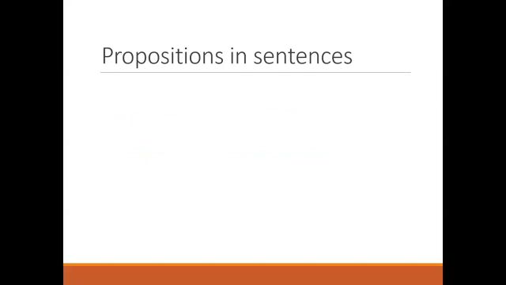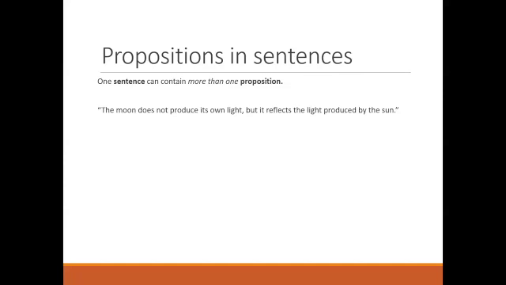All right, as we said, a sentence can express more than one proposition. And so there really is a difference between a proposition and a sentence. So for example, look at this. The moon does not produce its own light, but it reflects the light produced by the sun. Here we have a sentence that expresses two propositions. The first proposition is that the moon does not produce its own light, the moon being the subject and does not produce its own light being the predicate.